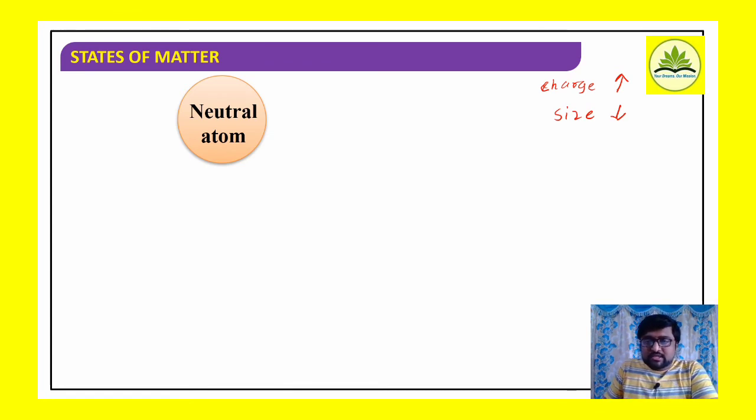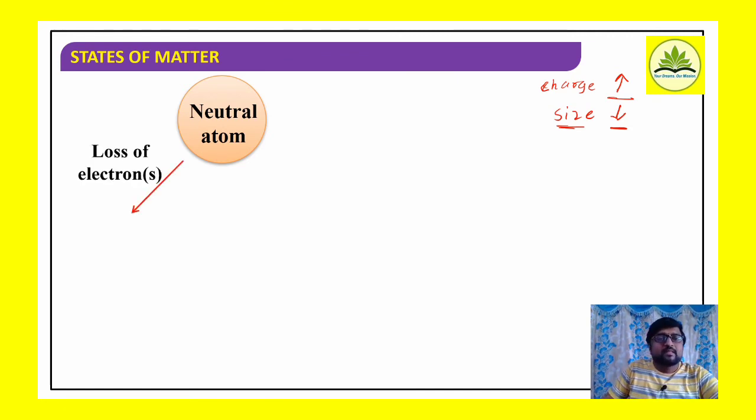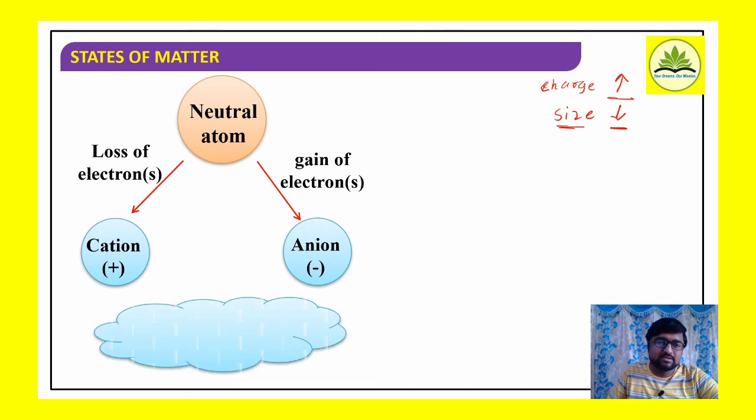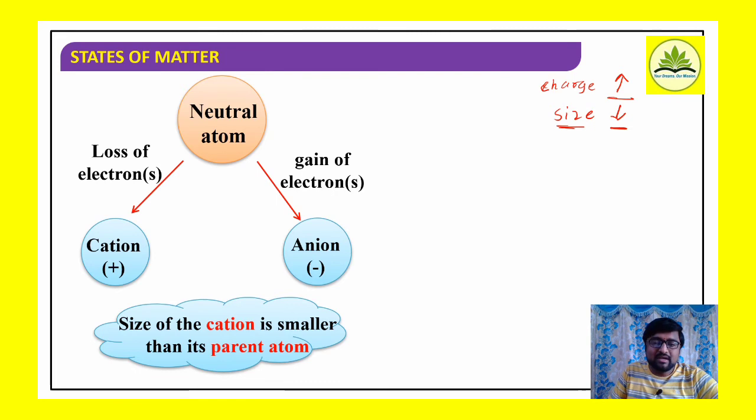So with respect to charge, what I said, higher the charge, more is the ion dipole interactions, and with respect to size, smaller the size, greater is the ion dipole interactions. Okay, well, coming to the neutral atoms. If neutral atoms lose one or more electrons, they convert into what? Cations. On the other hand, if a neutral atom gains one or more electrons, it gets converted into anions. So these cations and anions interact with the dipoles.